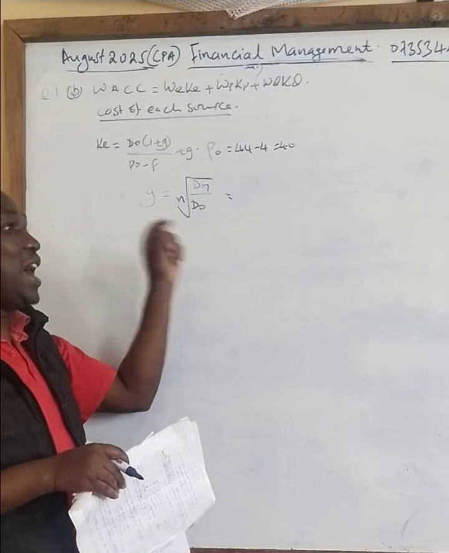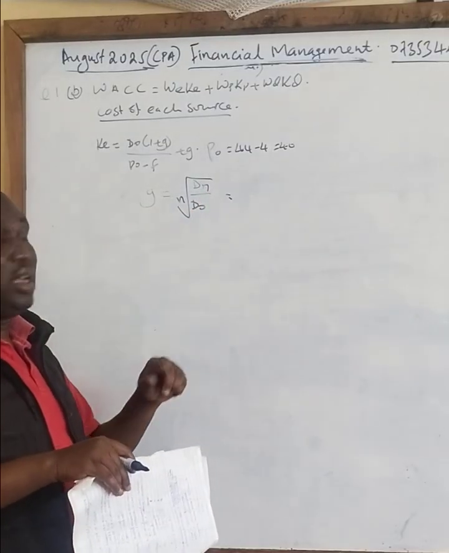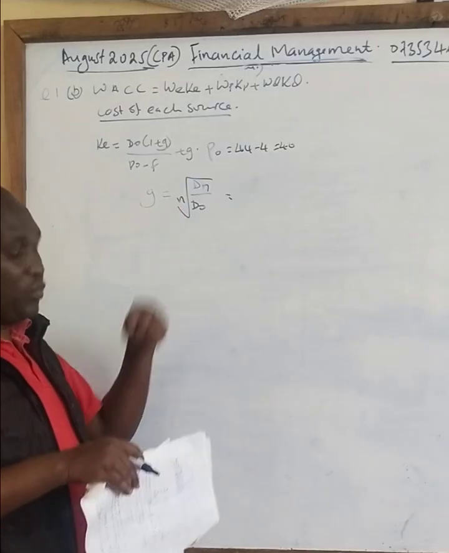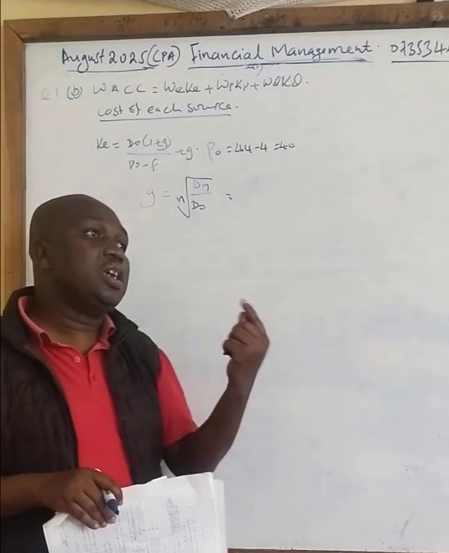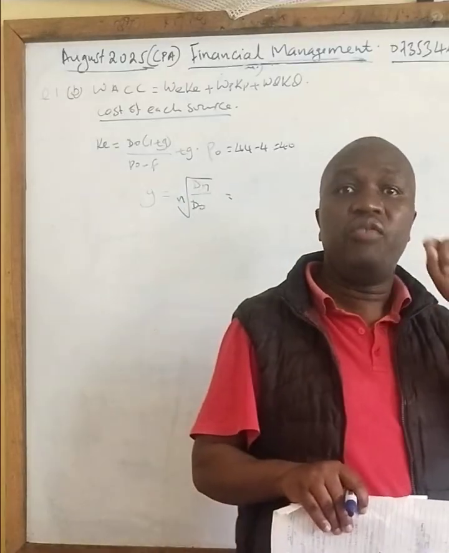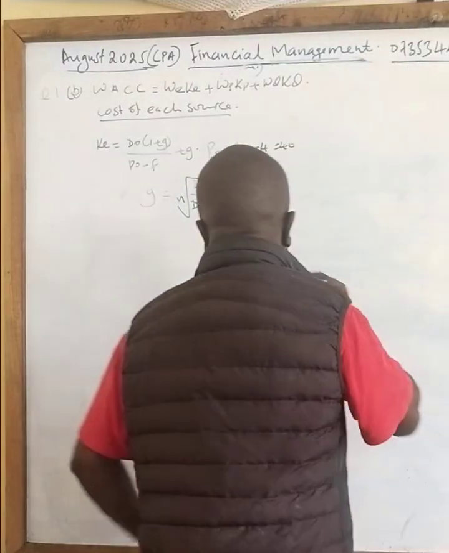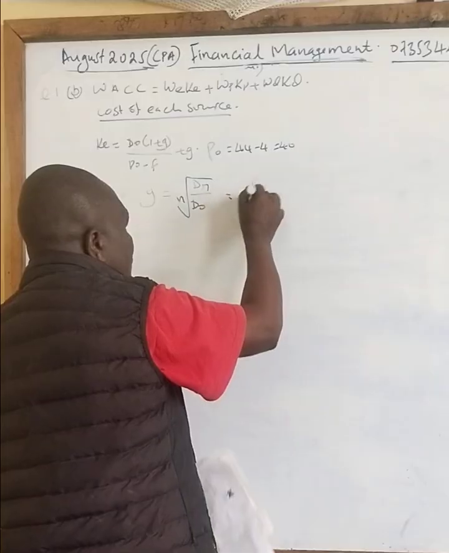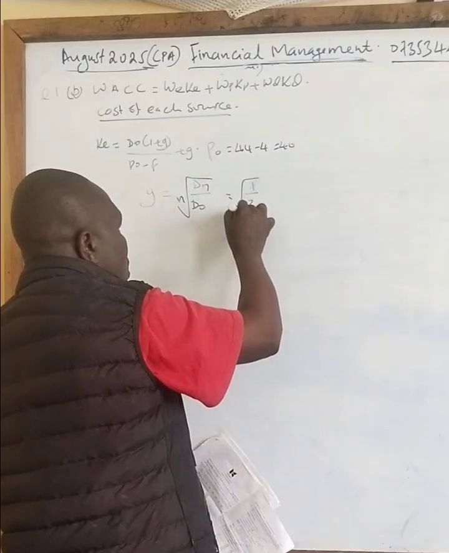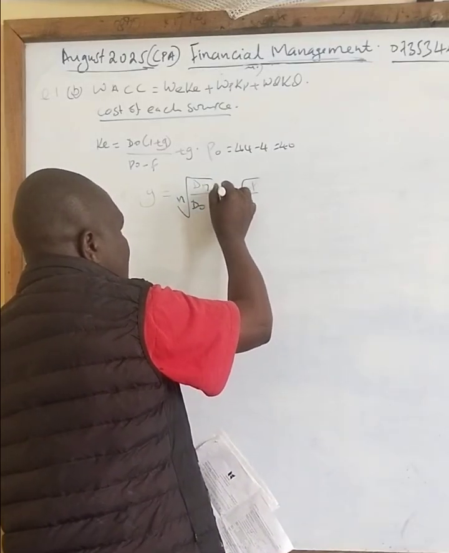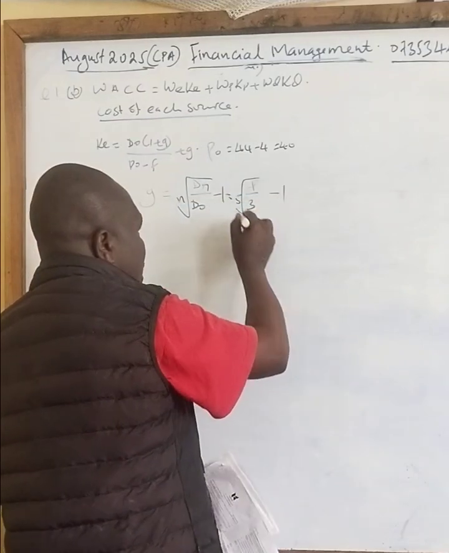Then D0 is the current dividend, which is 2019. Now, when you say n, it will be for 6 years, yes, but we don't include the current year. So we will use 5 years. So therefore, in this case, it will be 4 divided by 3, then root of 5. Then you minus 1.